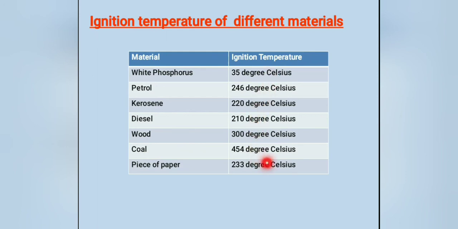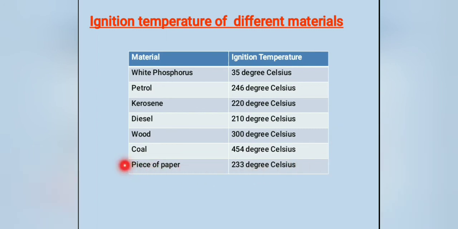So all these are ignition temperatures, including that of a piece of paper. See the ignition temperature of coal, it is higher compared to the others. So, did you understand what ignition temperature is? The minimum temperature at which a substance will catch fire is called ignition temperature. Every substance has its own ignition temperature. If you want to burn it, we have to reach this temperature.